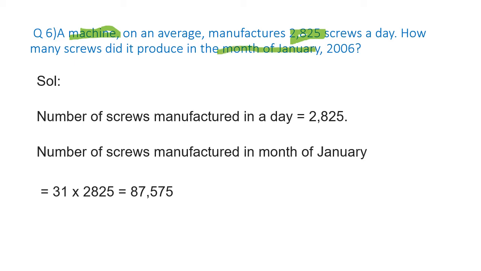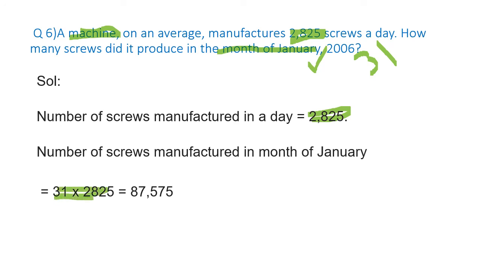If it can produce 2,825 screws in a day, then how many screws will it prepare in January? In January there are a total of 31 days. So in one day this much, so in 31 days I will do the multiplication.